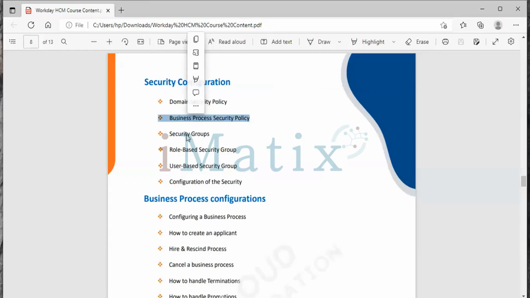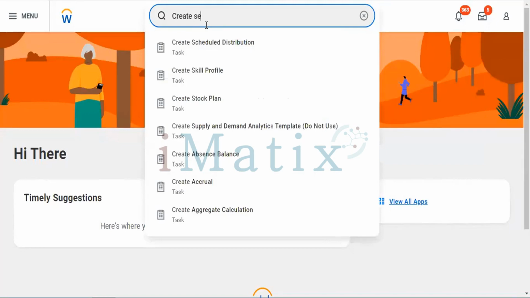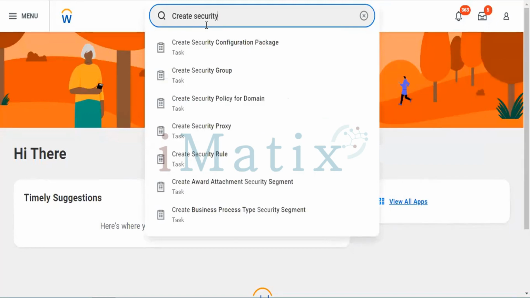So let's get started. Now we are going to create a security group. To create this activity again, we need to go through the same process in this security group. Enter. Tap on Create and Security Group here once again.